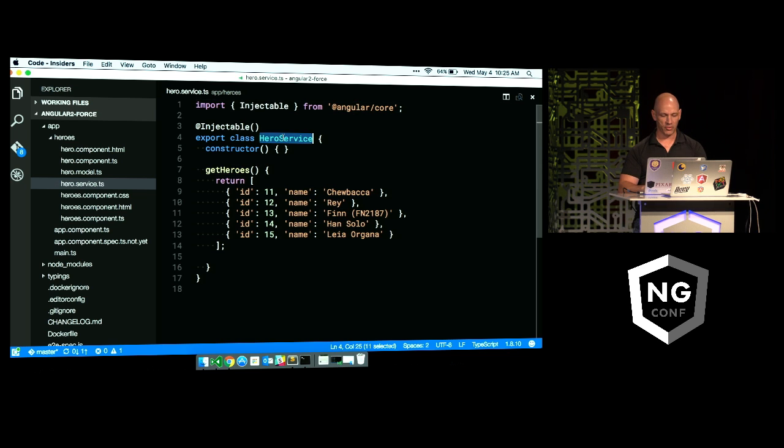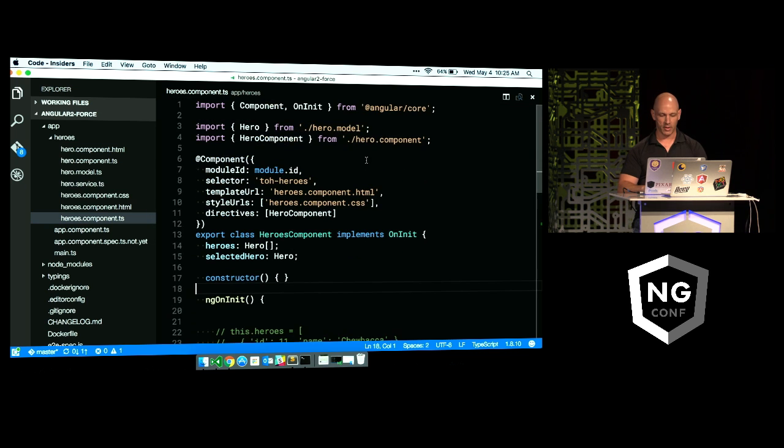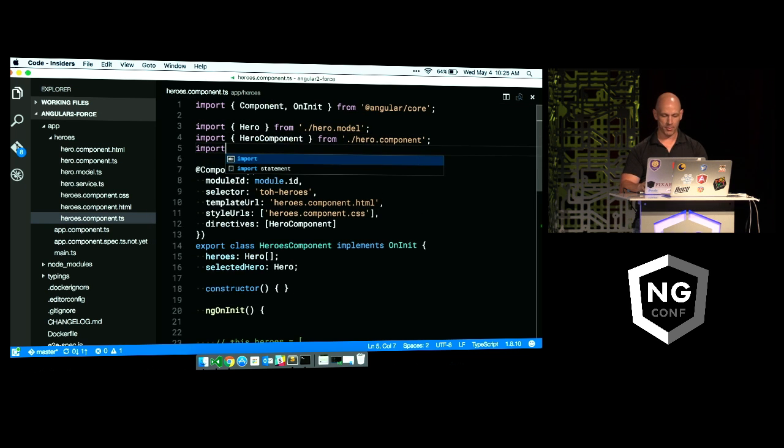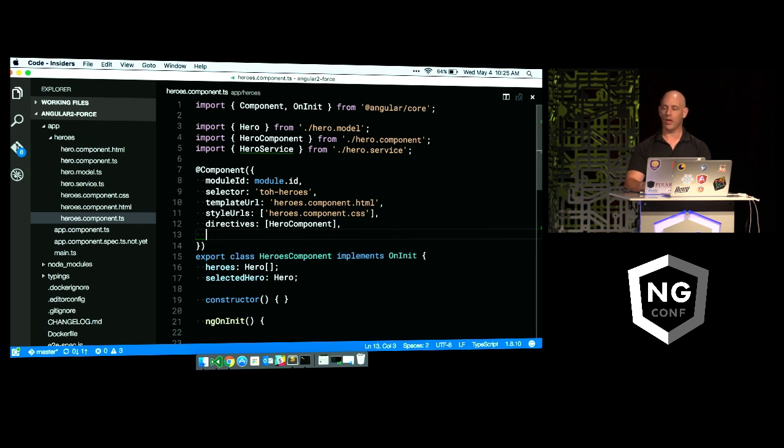All right, so I want to use this hero service inside of my heroes component to get that list. To do that, of course, I'm going to import up top. So we'll import this guy. We'll go to heroes.service, and we'll come back to import him. Now, once I import the heroes service, I actually think it's hero, isn't it? Yes, it is. Cool. Once I import that, I now have to tell the Angular injector that this service exists.